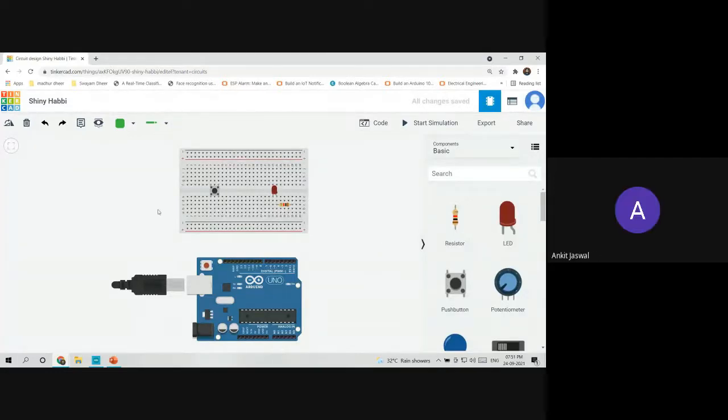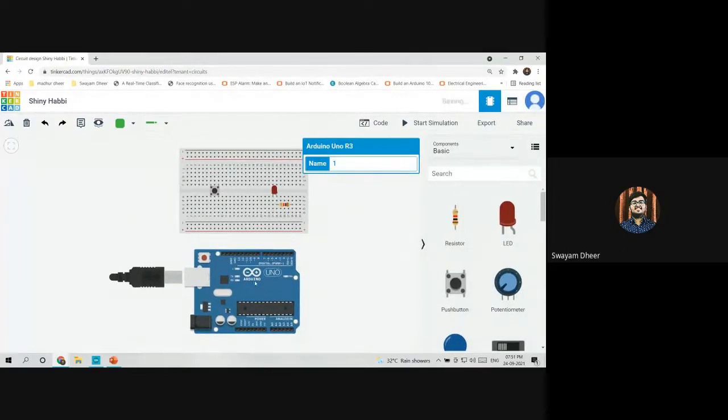Okay. So as you can see, here are the digital pins of the Arduino board, and after pin 13 it is written GND. You all can see, right? So GND stands for ground. Now we know that to complete a circuit we need to connect the parts to the ground. Then only the circuit will be completed, right?